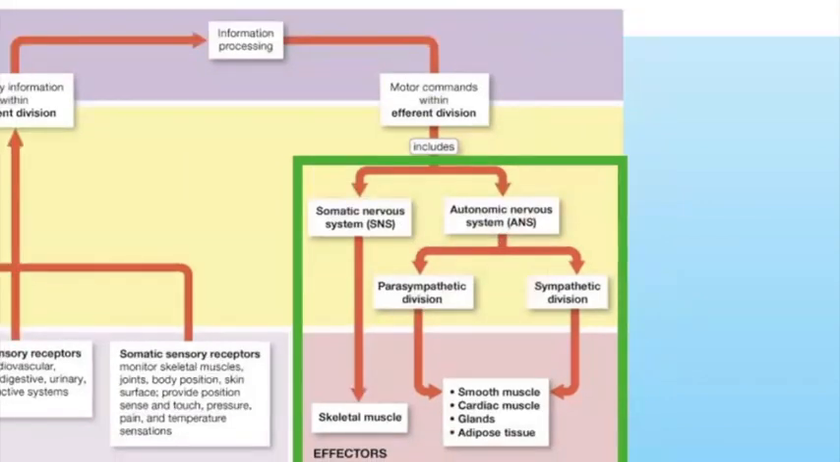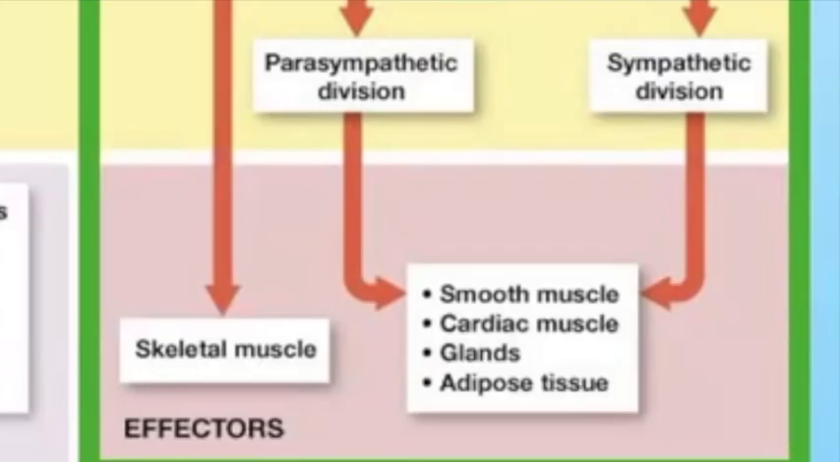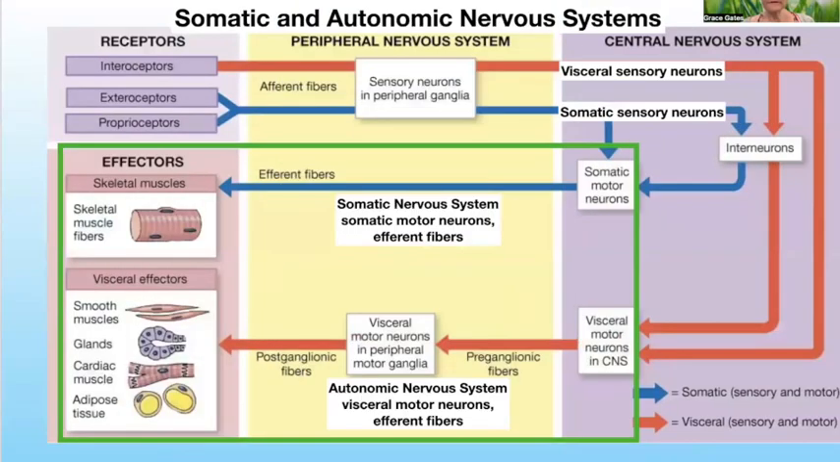Somatic motor neurons send commands through the somatic nervous system to skeletal muscle. Visceral motor neurons send commands through the autonomic nervous system to cardiac muscle, smooth muscle, glands, and adipose tissue. And here's just that picture we've been working on, describing what I just went over. You can have a look at that.